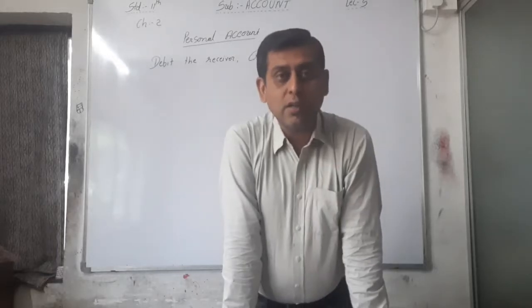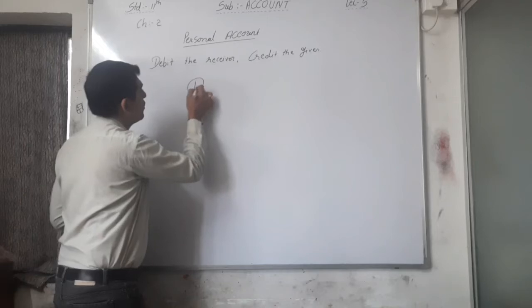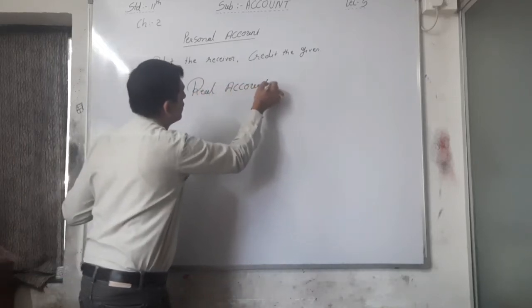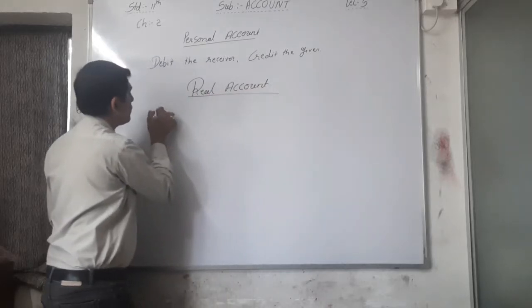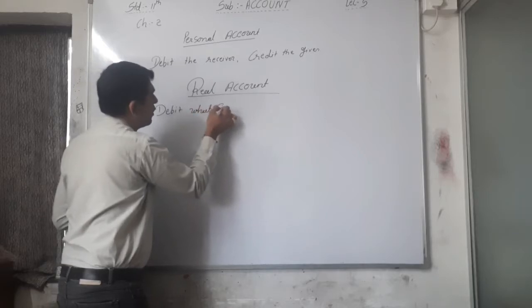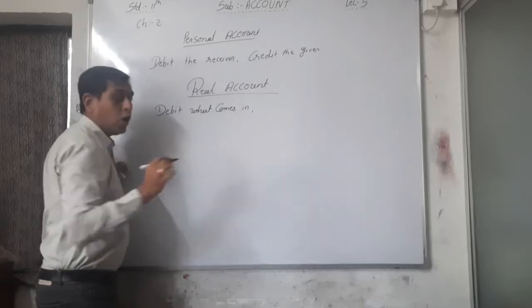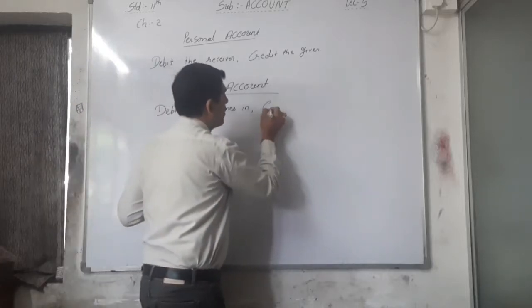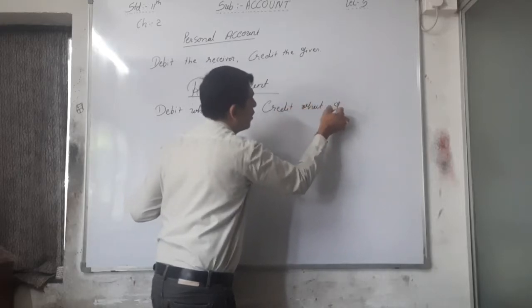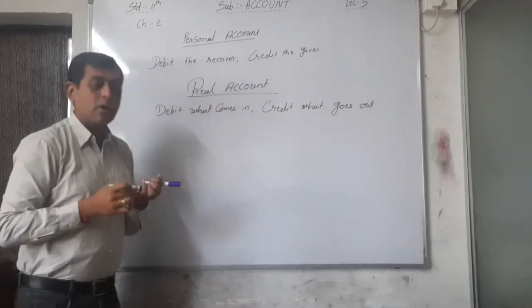Here only the rule. See the rule. Real account: debit what comes in, that is goods or assets. Credit what goes out. Again, goods or assets.